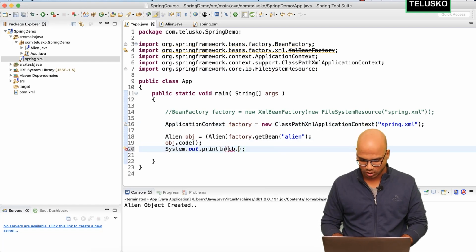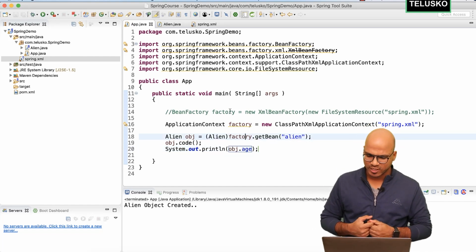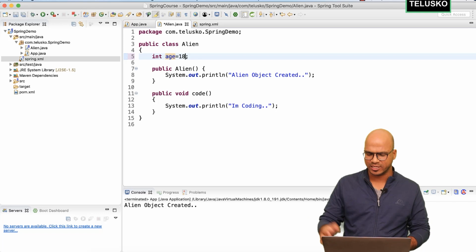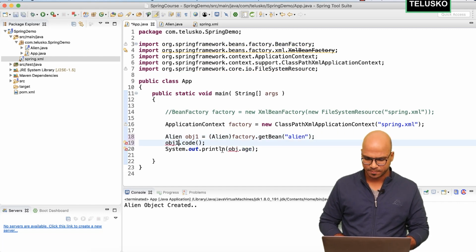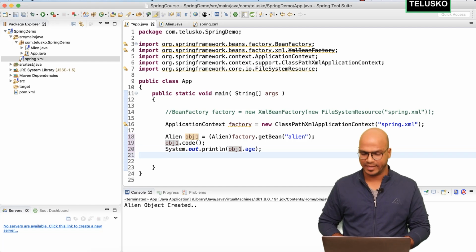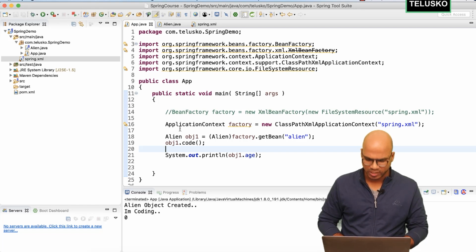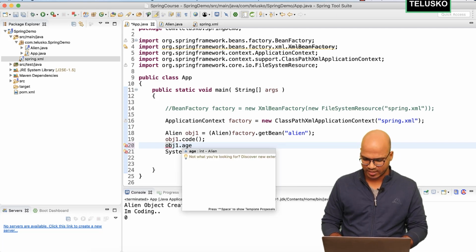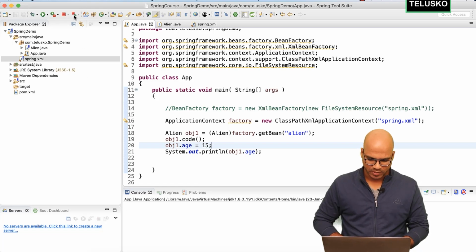So I will say obj.age. When you print age, what value do you think you will get? Of course, you can specify the age by default, say 18, or maybe 12. Otherwise, I will name this obj1, just to check what is happening. So I will say obj1, and then I'm printing the age, and you can see I have not mentioned the age, and by default the age will be 0. So let's run this code, and you can see the age is by default 0. That's great. So before printing age, I want to specify the age as, let's say, 15. Let's run this code, and you can see we got 15.